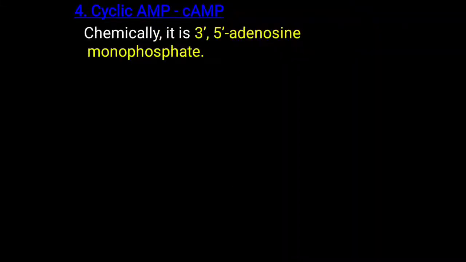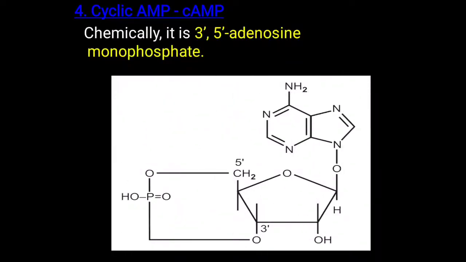Further, cyclic AMP is chemically called 3' 5' adenosine monophosphate. This prime number is given to the carbons of the pentose sugar of these nucleotides. Whenever we are talking about sugar, to prevent any confusion about whether it is a carbon of the nitrogenous base or any other, a prime number is given to the pentose sugar carbons. The first carbon is generally attached over the 9th nitrogen of the purine ring. Then first carbon, second carbon, third carbon, fourth carbon, and this one is the fifth carbon.